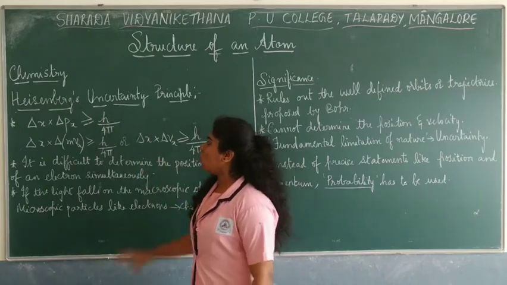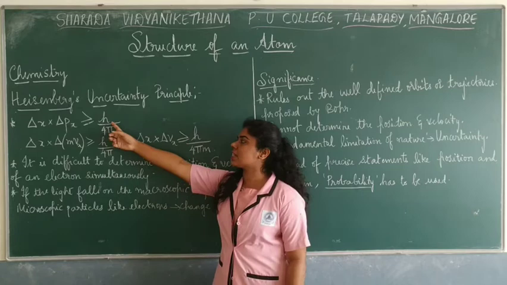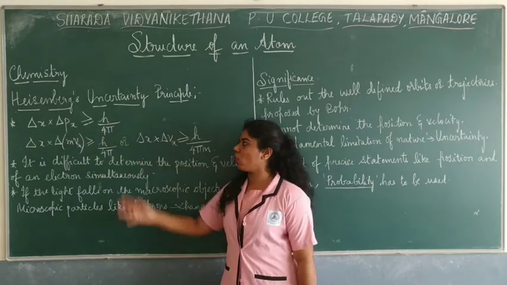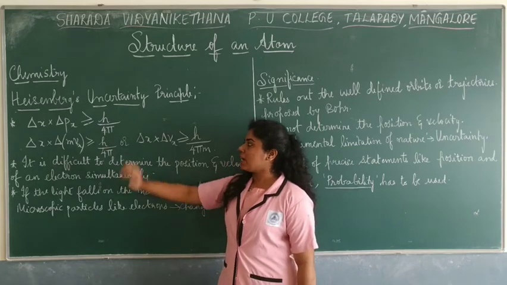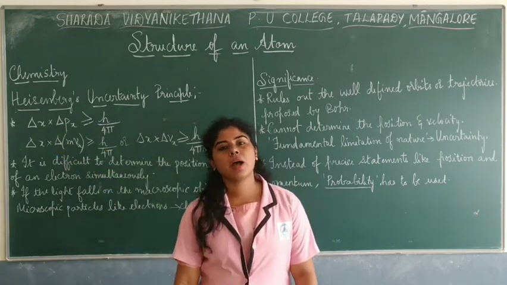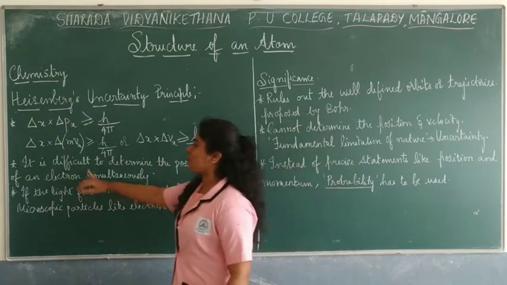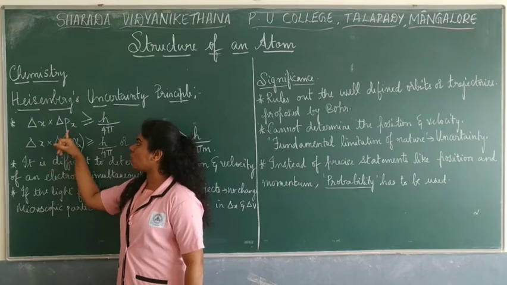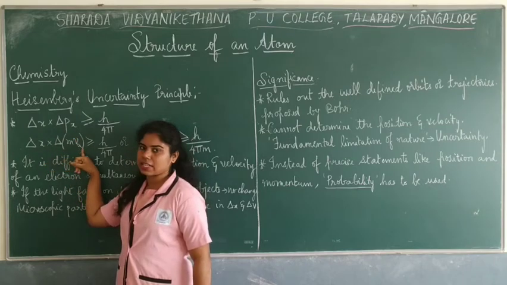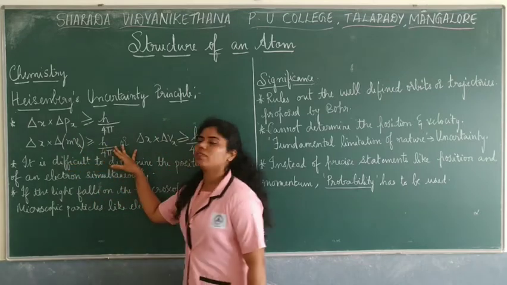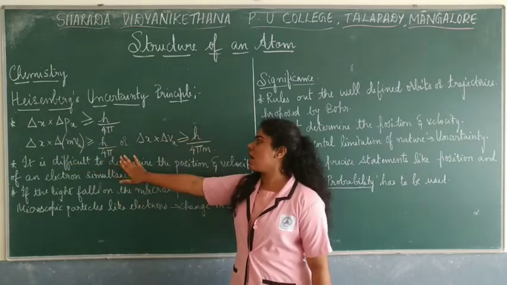Now, h by 4 pi: here h is Planck's constant, which is a constant, and 4 pi is a constant value. What's momentum? Mass into velocity of a particle. So delta x into delta p, substituting p as m into delta v, is greater than or equal to h by 4 pi.